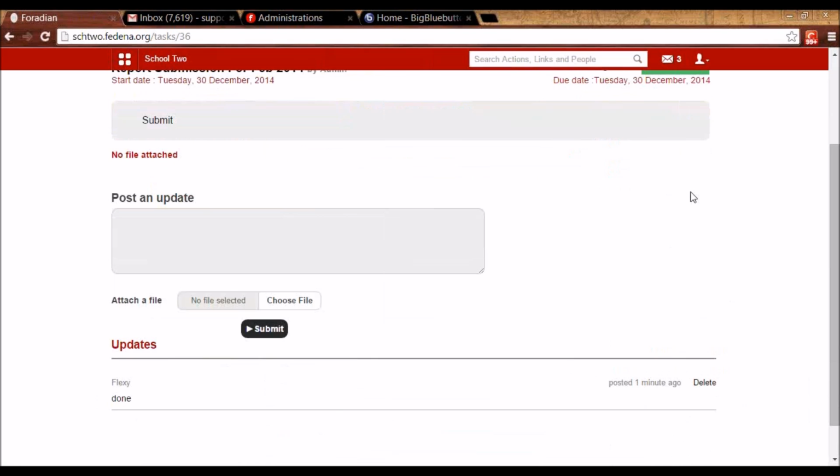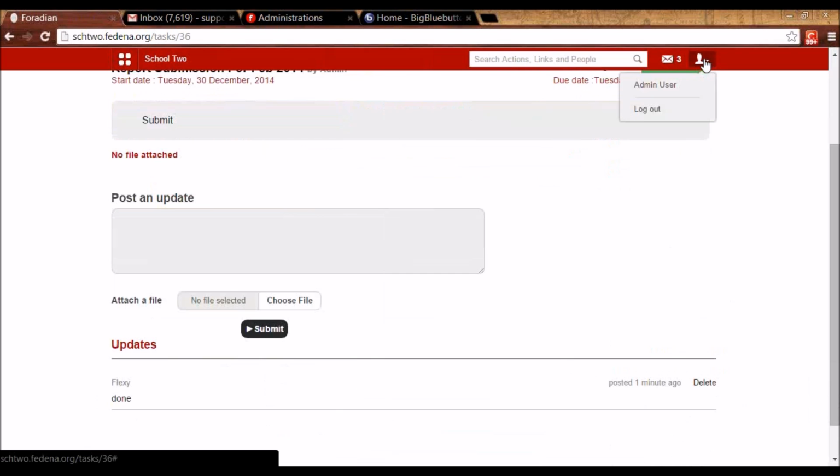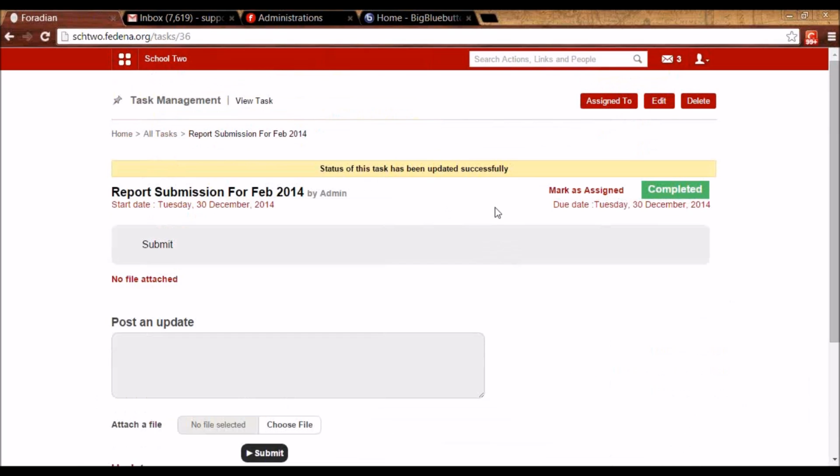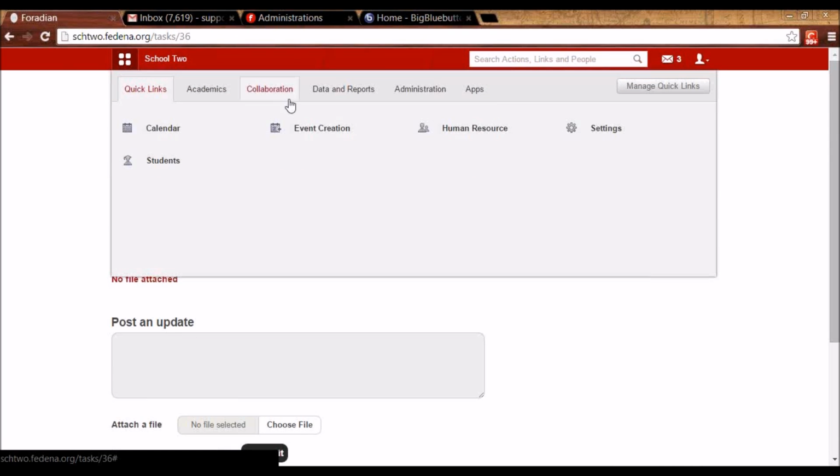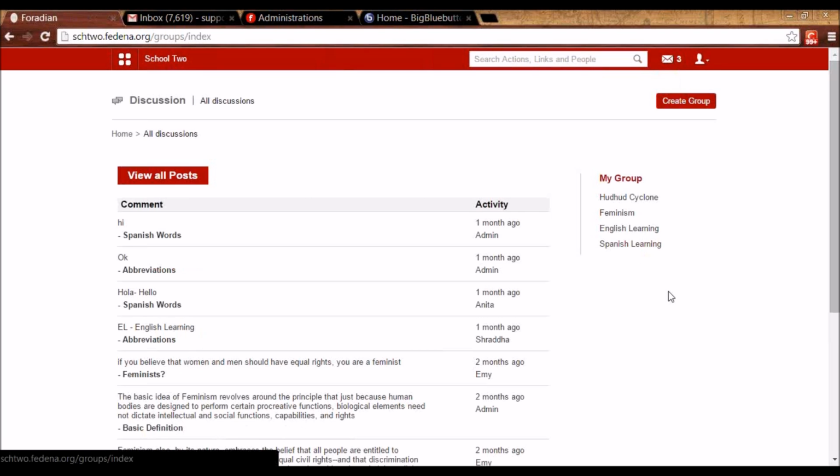The next plugin that we are going to see is discussion. So let me log in as an admin, and I can go to collaboration and discussion. Unlike blog, in discussion we can create groups with a set of users.